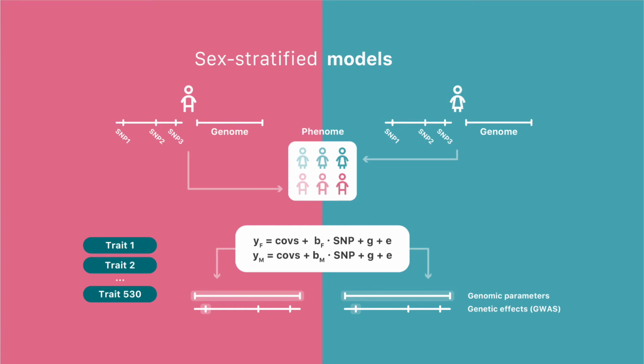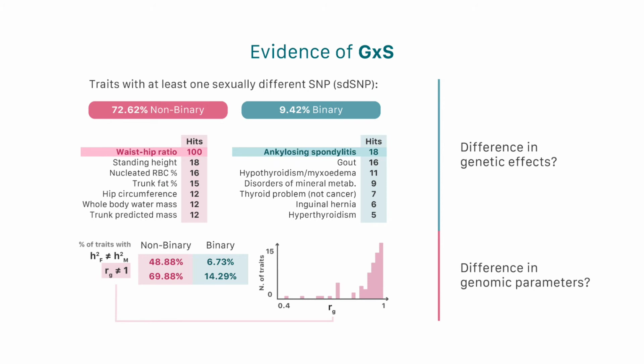As such, we obtained sex-specific genotype-phenotype information that we could then compare to assess whether there were differences in the genetic architecture of these phenotypes between males and females. Our results returned a wealth of evidence into the existence of gene by sex interactions. Our comparison of genetic effects across the 9 million genetic variants considered and across our 530 phenotypes found that around 73% of the non-binary traits under study presented at least one SNP with a genetic effect that significantly differed between the sexes, whilst a total of around 10% of the binary traits considered also presented at least one sexually different SNP, which we termed D-SNPs.